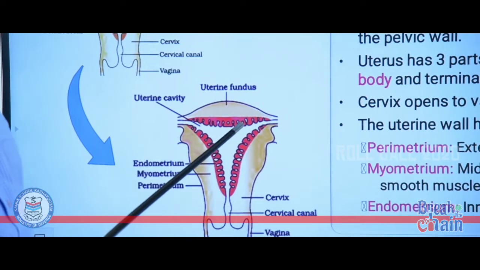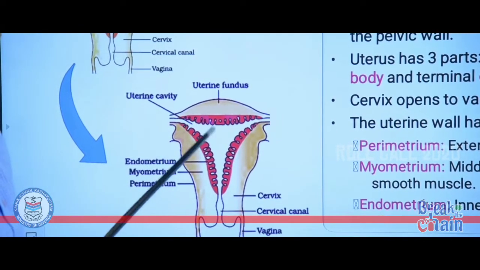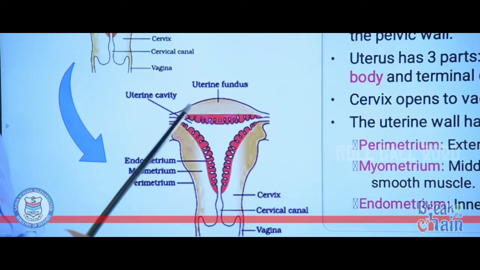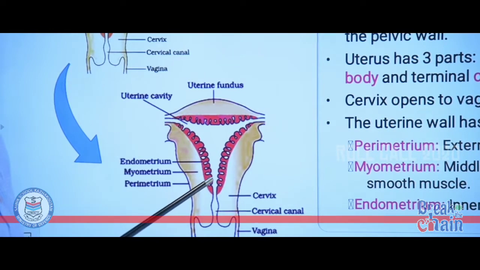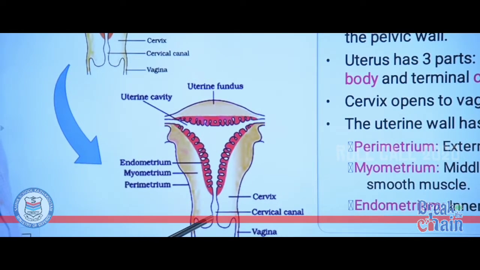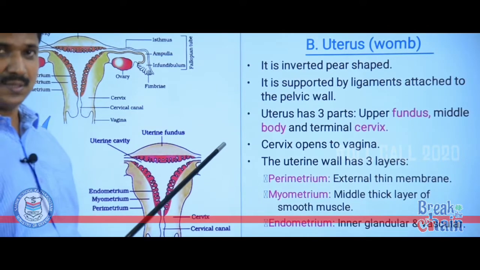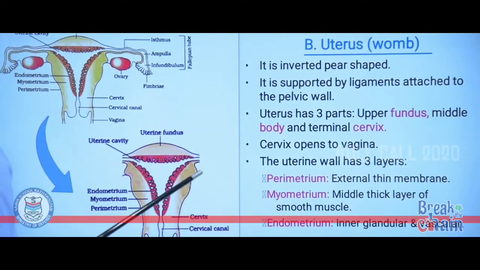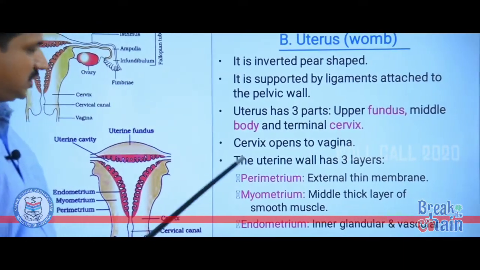So, uterus consists of three portions, an upper uterine fundus, then a middle body, that is called uterine cavity, and a terminal cervix. Cervix opens into vagina. Wall layers of uterus. Uterus consists of three wall layers. They are perimetrium, myometrium, endometrium.